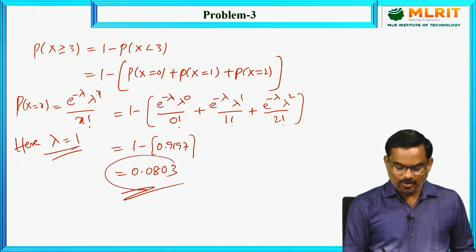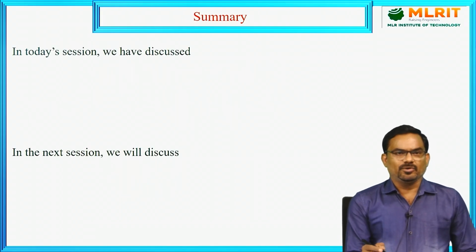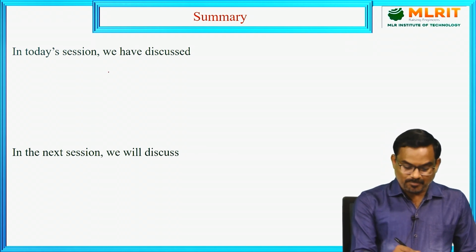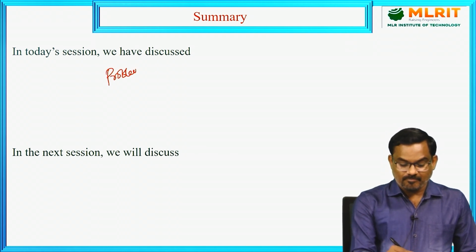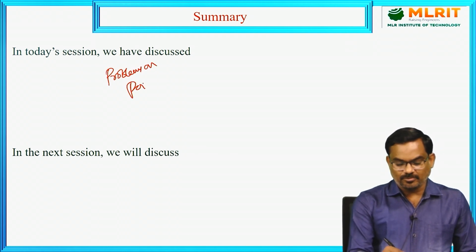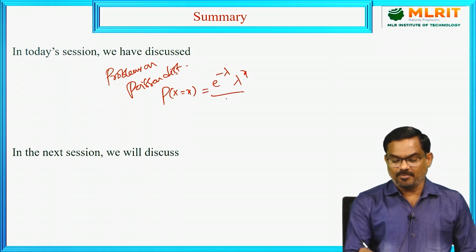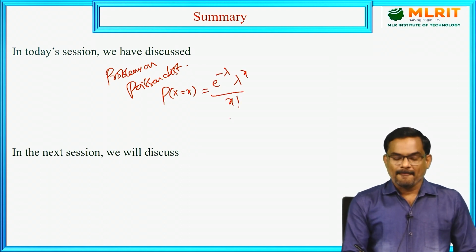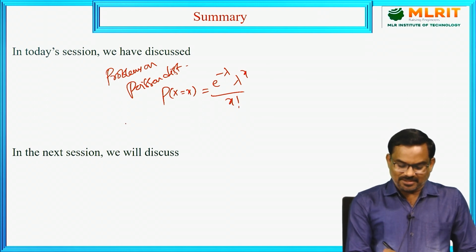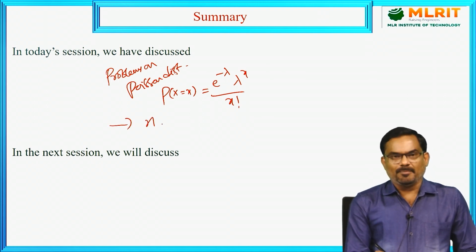Coming to the summary, in today's session we have discussed some problems on Poisson distribution. In Poisson distribution, the probability is calculated using the formula e power minus lambda, lambda power x by x factorial, and sometimes in some problems the number of trials n and probability of success p will be given.